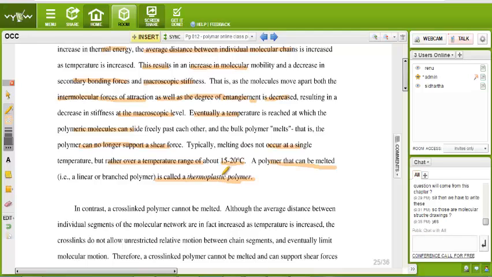And those polymers are mainly linear and branched polymers, not cross-linked polymers. Okay, linear and branched.